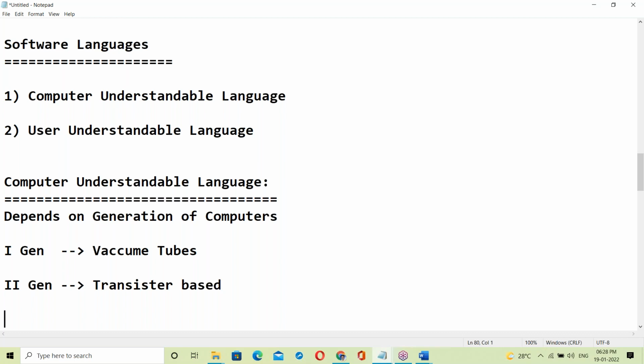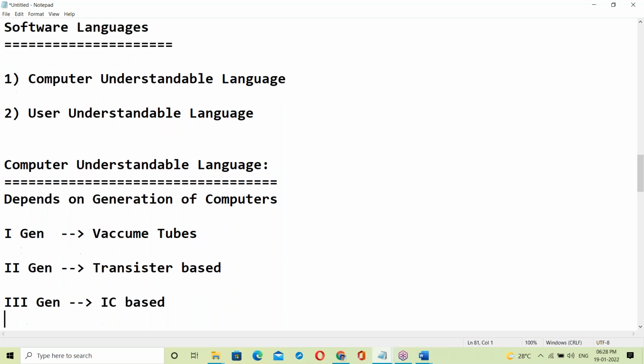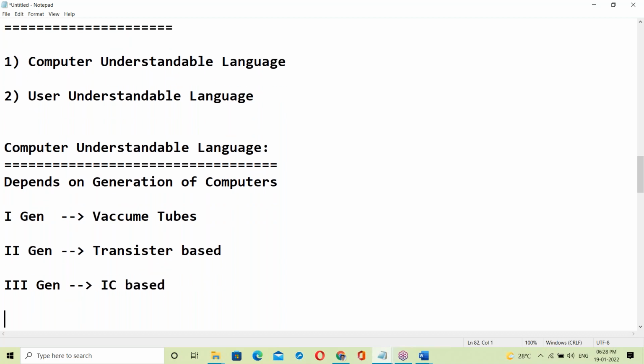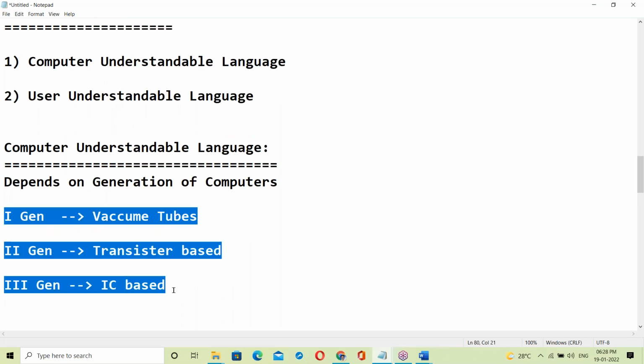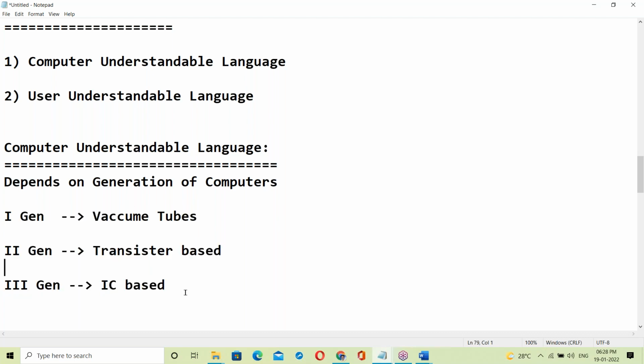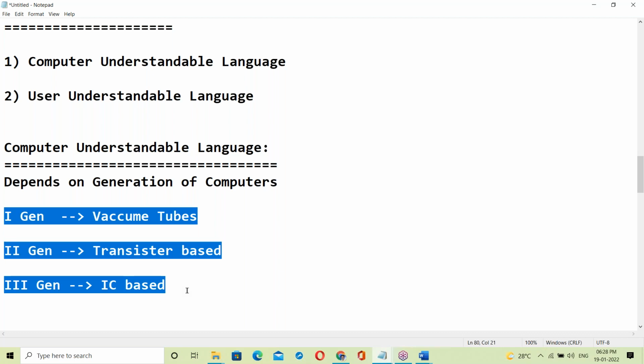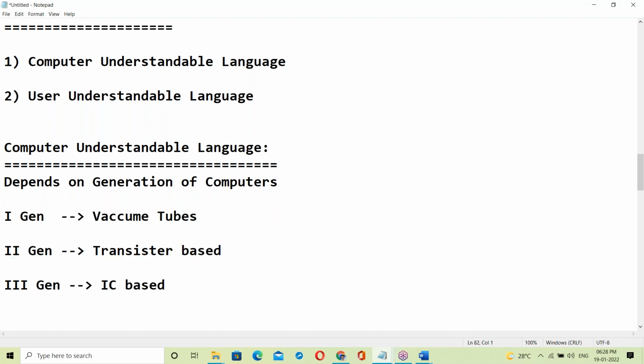Good. Third generation is IC based, integrated circuits. These are all electronic subjects. In our engineering we also have one subject on vacuum tubes, transistors, and ICs. Very interesting subject this is.